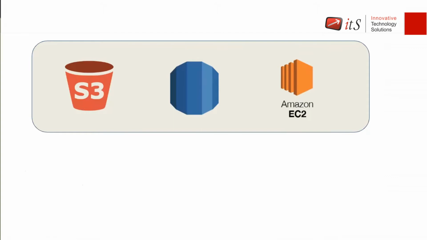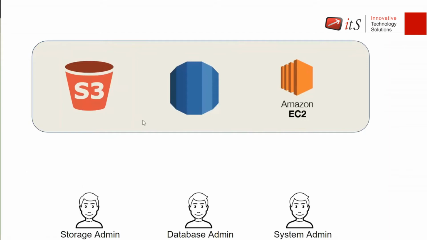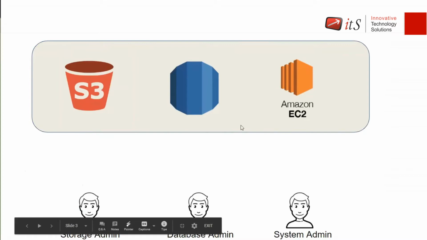So what we have on AWS is Identity and Access Management. If this is your root account, and in that account these are your services, then for managing those services, you can create some IAM users.